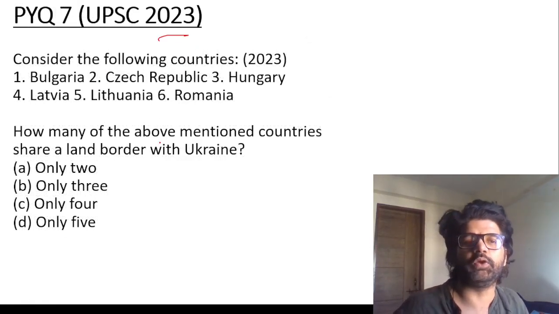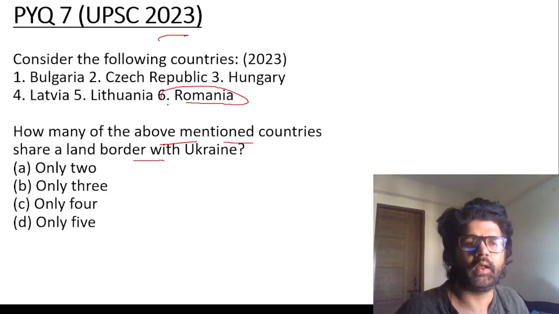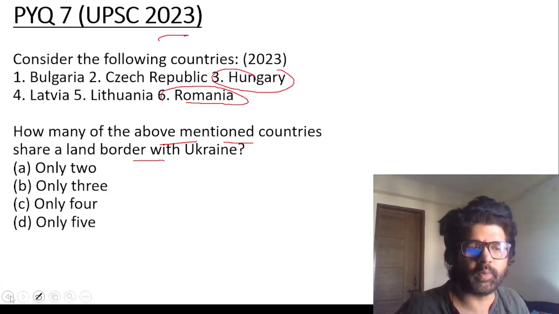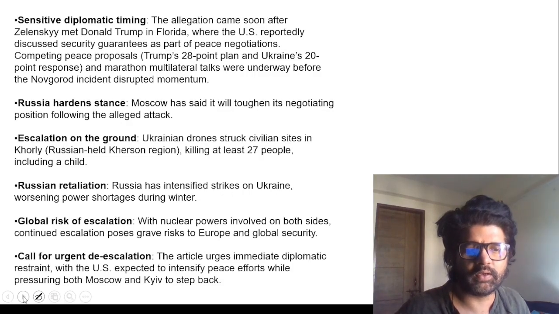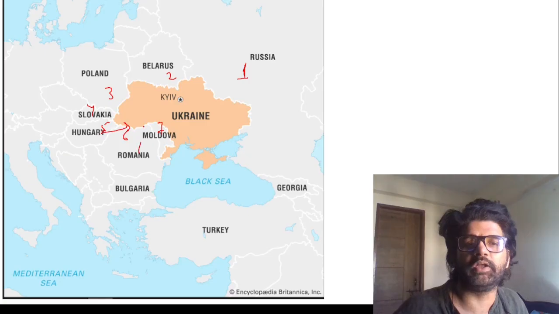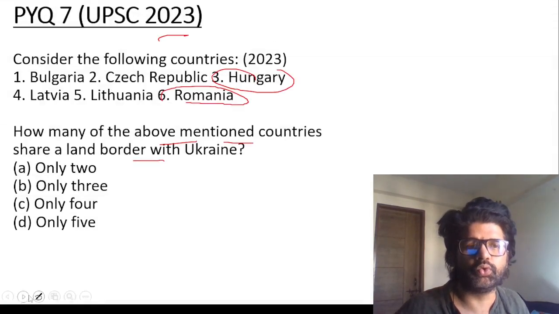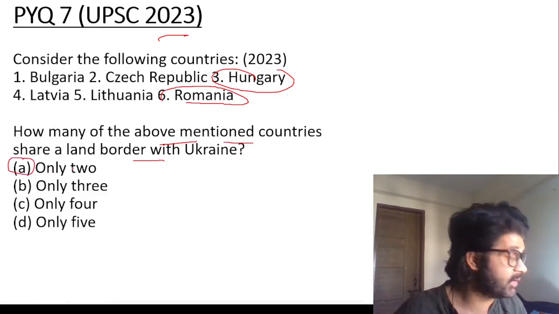UPSC 2023 PYQ. How many of the ever mentioned countries share a land border with Ukraine? Only 2. Romania, Hungary. I think these 2 only. Rest they don't. So Hungary and Romania. Does Hungary and Romania share? Let's have a look at it. Hungary. People are very hungry here in Romania. So yeah, 2 countries only. Only 2. These are tricky questions, guys.